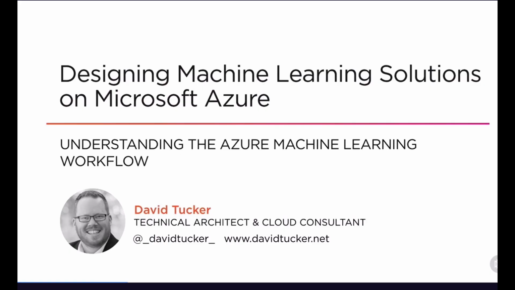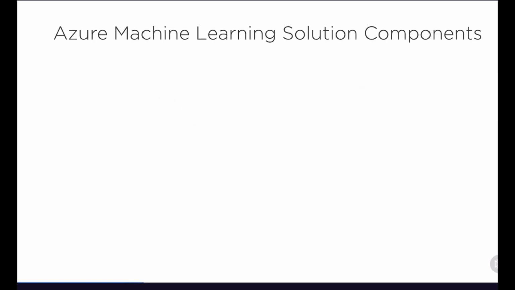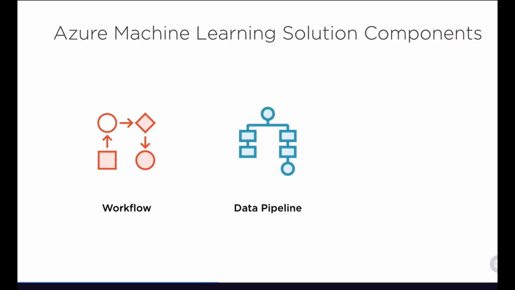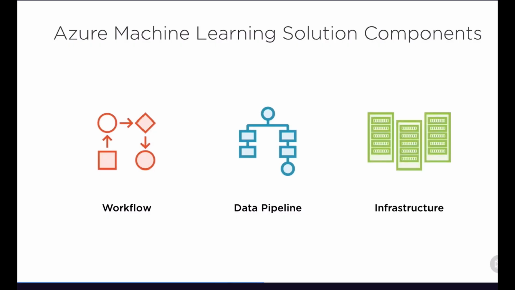Now, we're going to be looking at three key components over this course. We're first going to be looking at workflow, because without an effective workflow, team data science work cannot be successful. And then we're going to be looking at the data pipeline, understanding how we work with our data from beginning to end. Then we're going to be looking at infrastructure, how we leverage the resources provided by Azure to complete